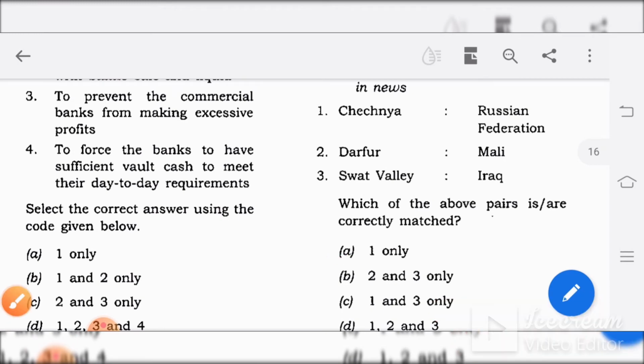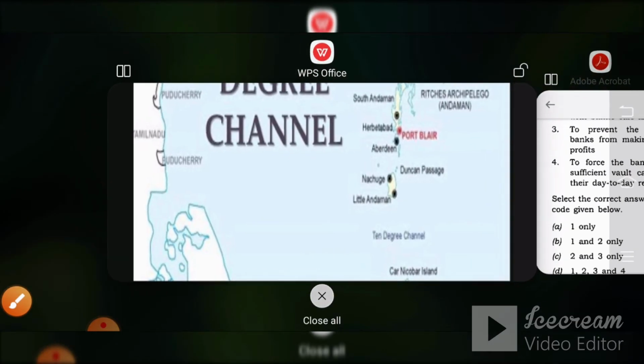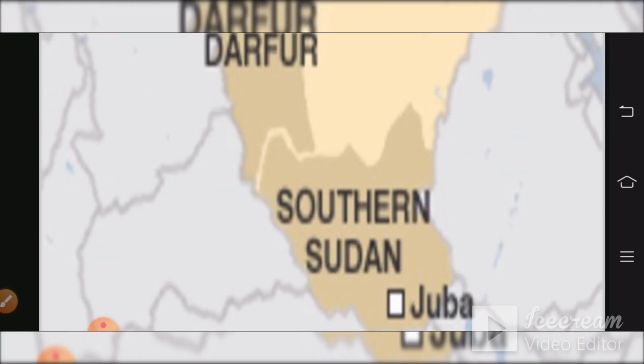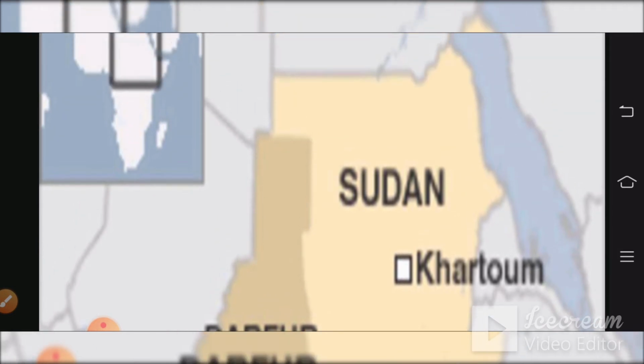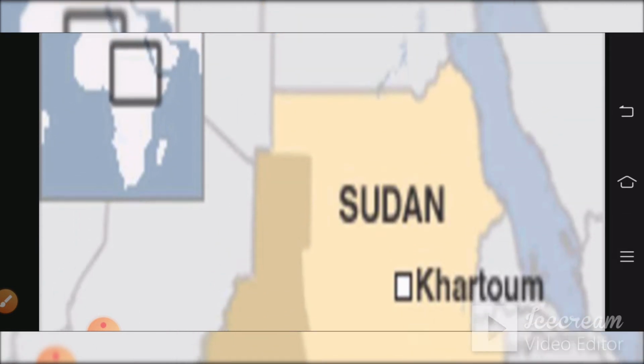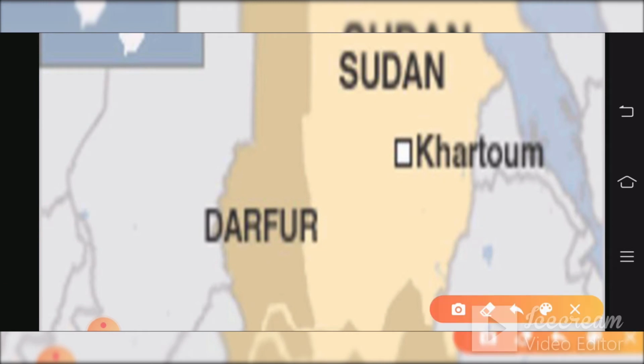So you can even see the map. So this is Darfur, Sudan, which is part of Africa. So Darfur is in the western side of Africa, Sudan.